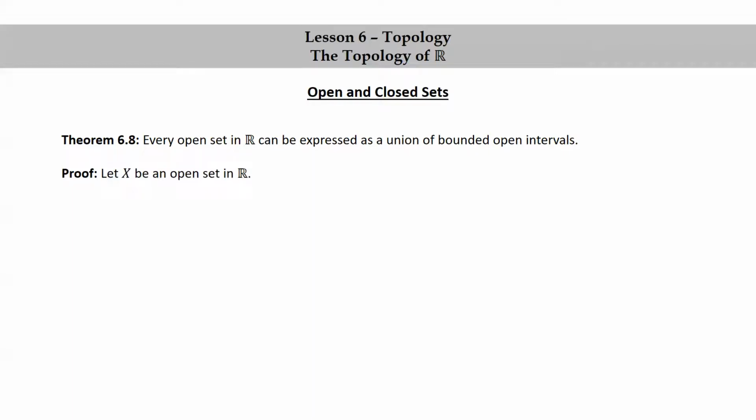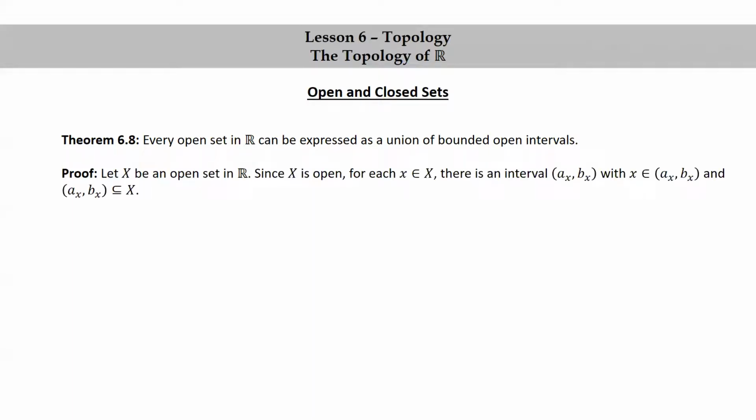Let big X be an open set in R. Since big X is open, for each little x in big X, there's an interval (a_x, b_x), with little x in that interval (a_x, b_x), and (a_x, b_x) a subset of big X. Notice I just indexed these intervals by little x because there's one of these intervals for every single little x in this set big X. We're going to let Y be the set of all these intervals (a_x, b_x), where little x is in big X.